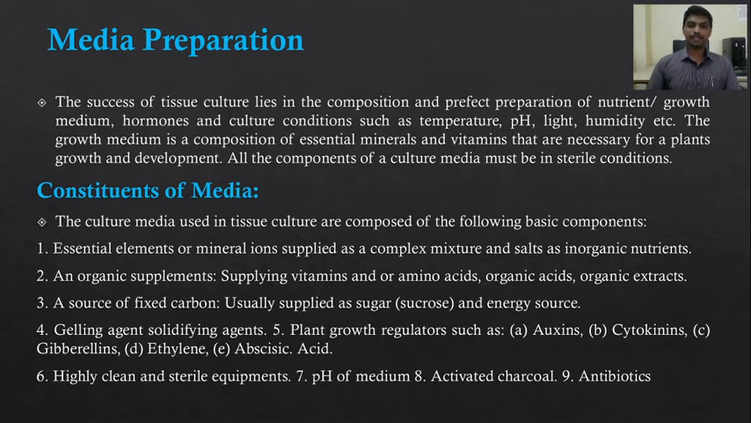Next is the pH of the medium. The required pH is set during the preparation of the medium before sterilization. Then activated charcoal, and some antibiotics we also use to avoid the growth of bacteria. Antibiotics like penicillin we generally use in plant tissue culture media to avoid growth of bacteria.